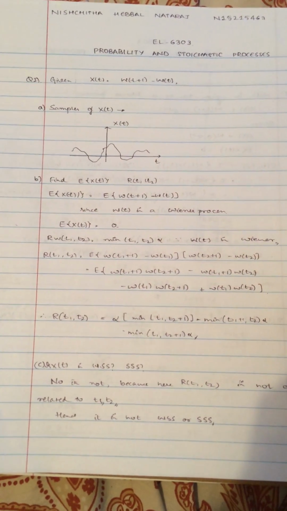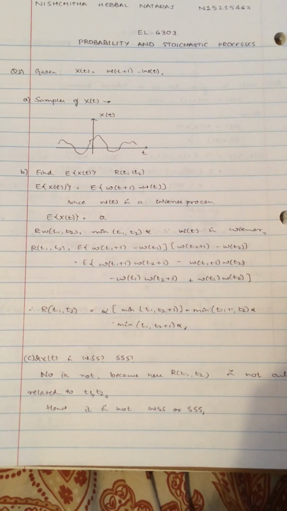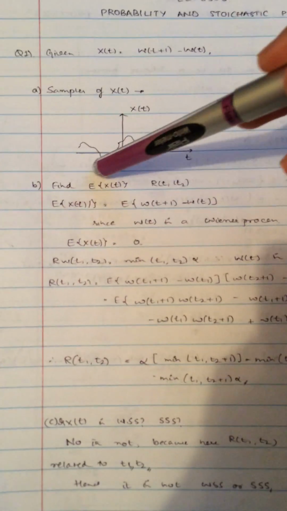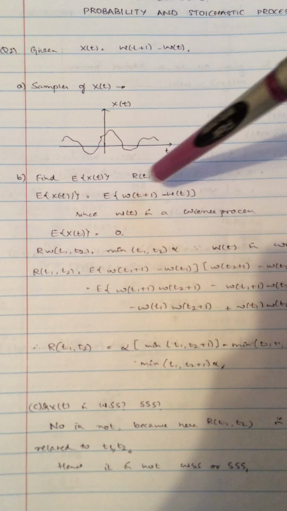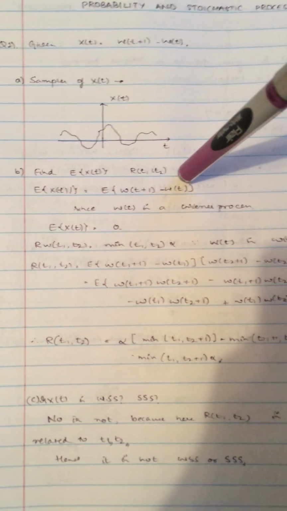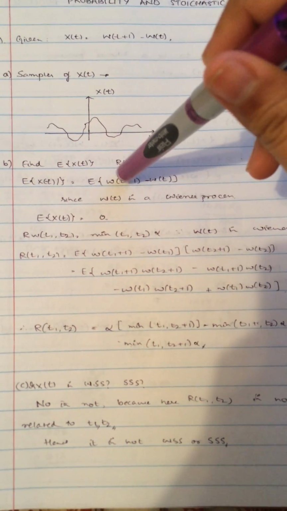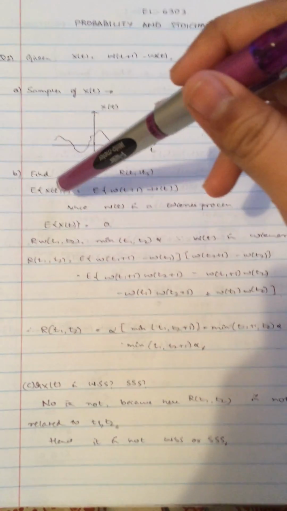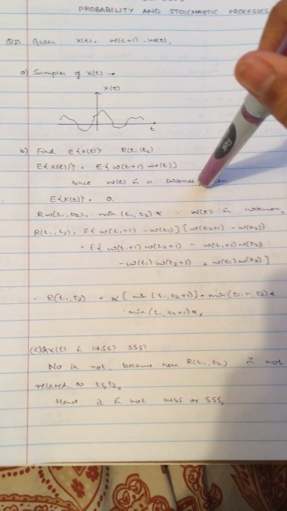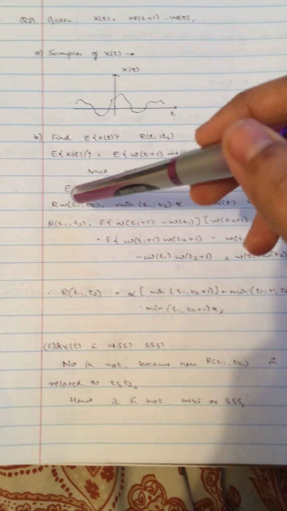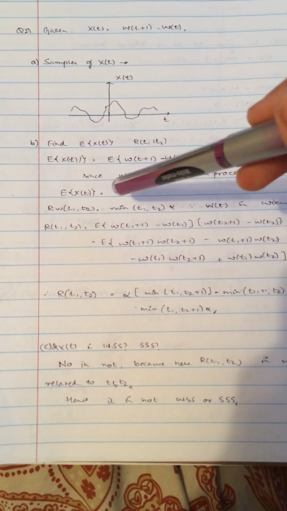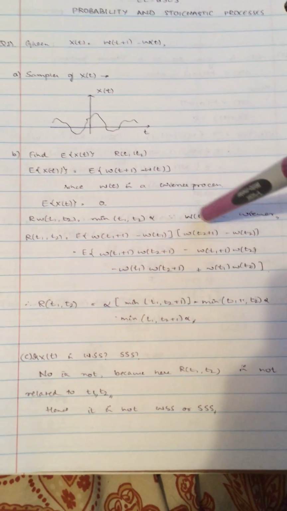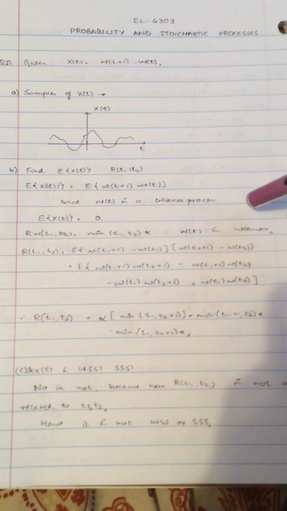Part B says find the expectation of x of t and R of t1 comma t2. So the expectation of x of t, that is E of x of t, is E of W of t plus 1 minus W of t. Since we know that W of t is a Wiener process, both W of t plus 1 and W of t have expectation 0, so the expectation of x of t will also come to 0. R of W of t1 comma t2 can be taken as the minimum of t1 comma t2 times alpha, because W of t is a Wiener process.